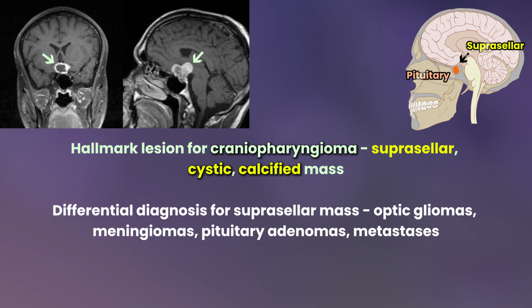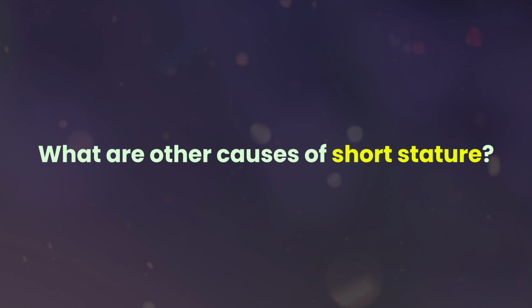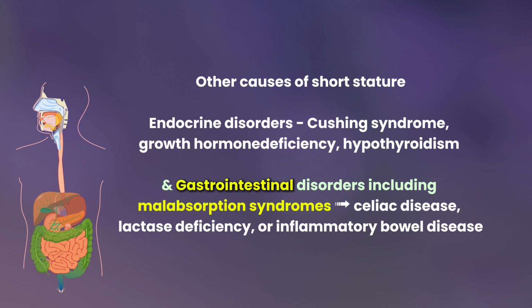As seen in the figure, the differential diagnosis for a suprasellar mass includes optic gliomas, meningiomas, pituitary adenomas, and metastases. What are other causes of short stature? Other causes of short stature can arise from endocrine disorders, including Cushing's syndrome, growth hormone deficiency, hypothyroidism, and gastrointestinal disorders including malabsorption syndromes such as celiac disease, lactase deficiency, or inflammatory bowel disease.